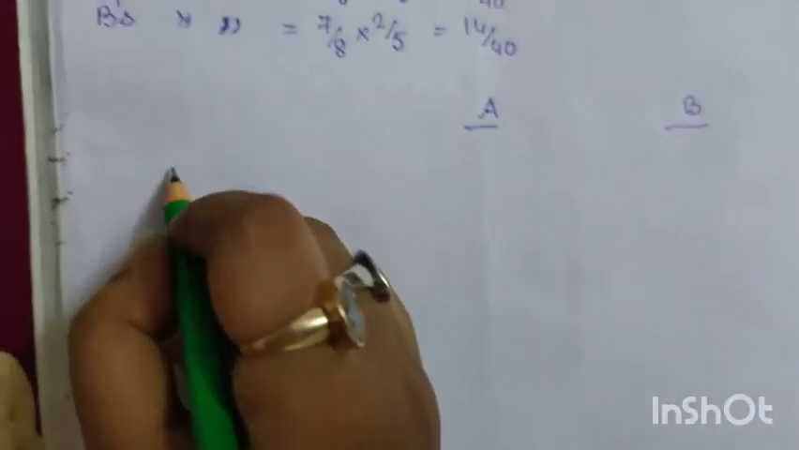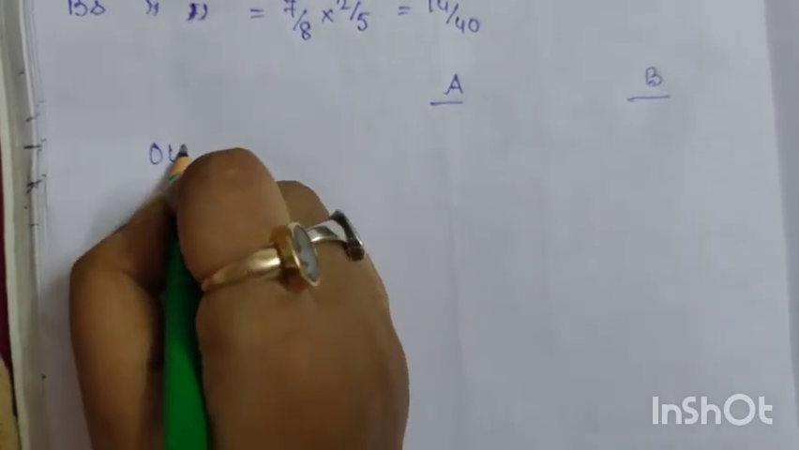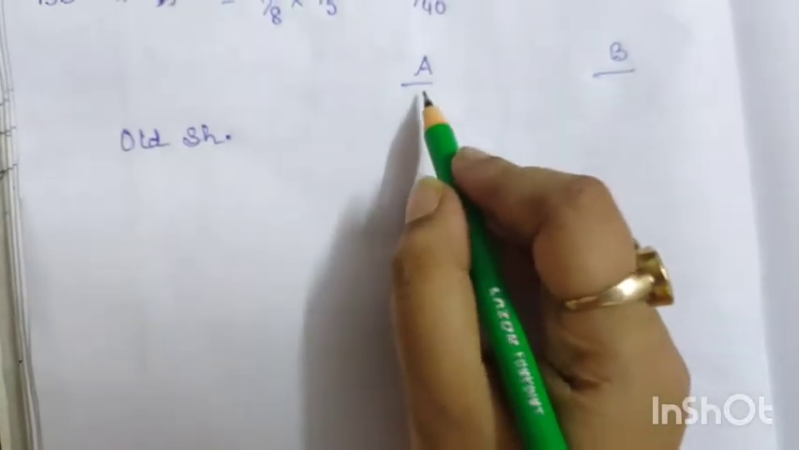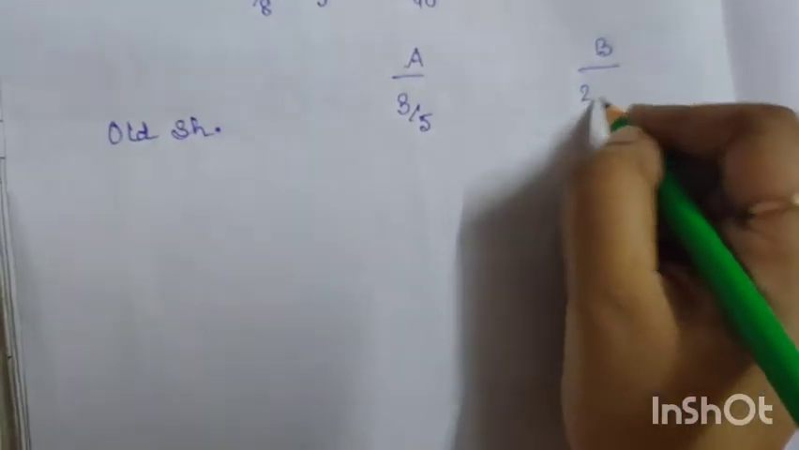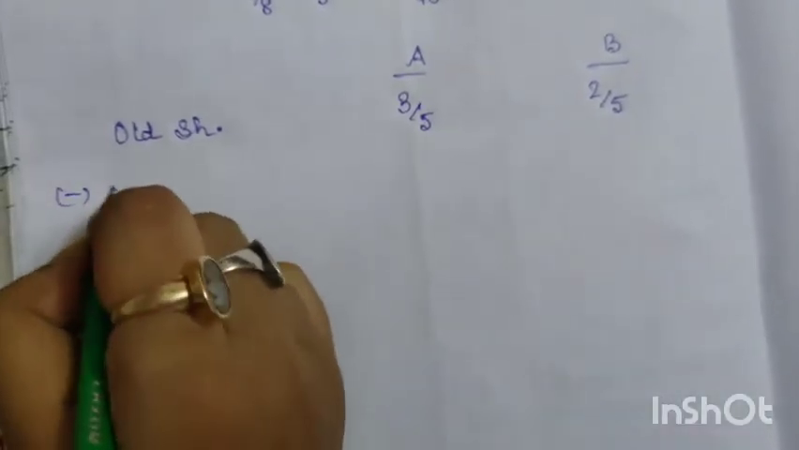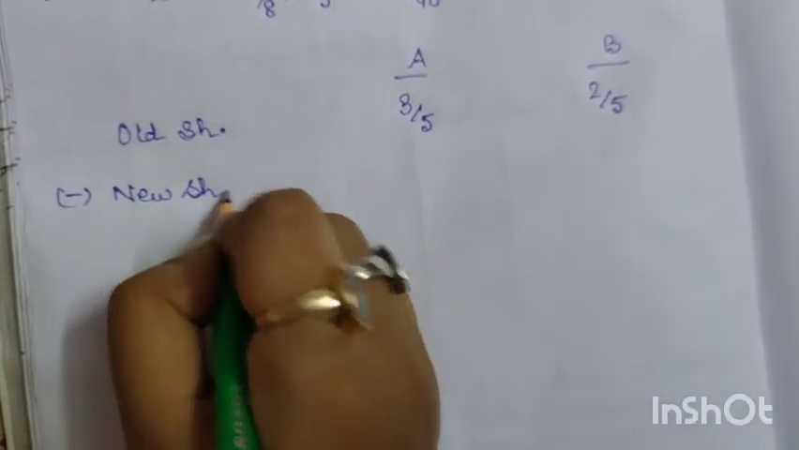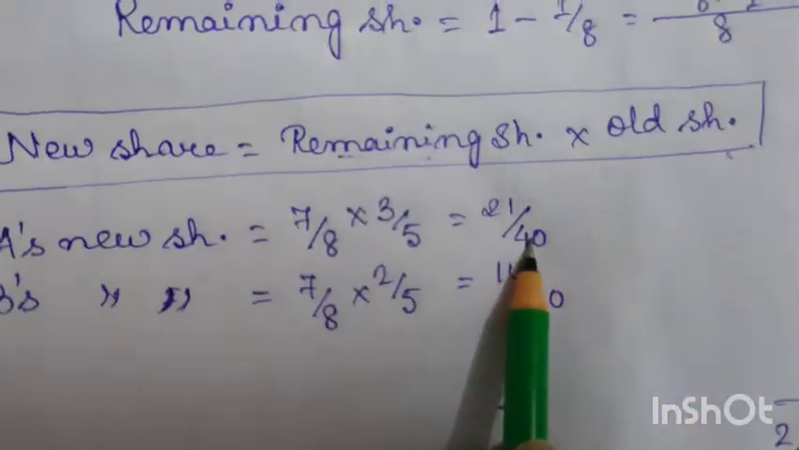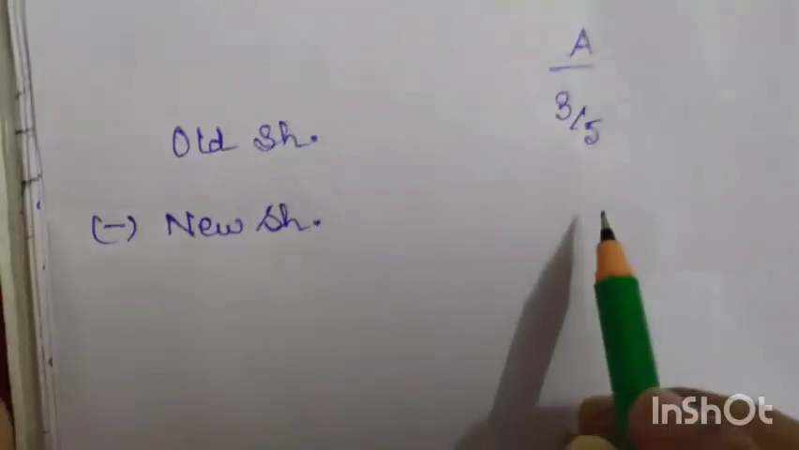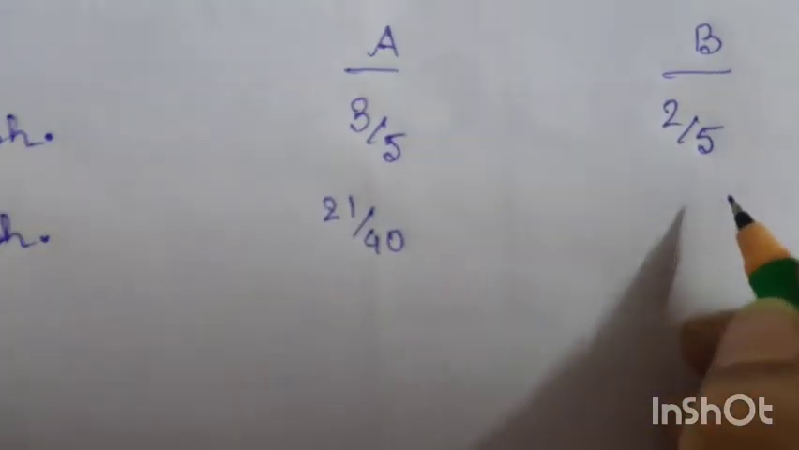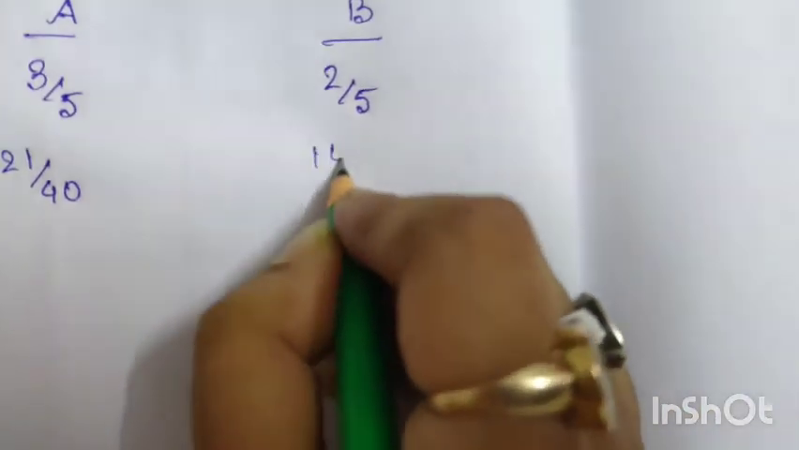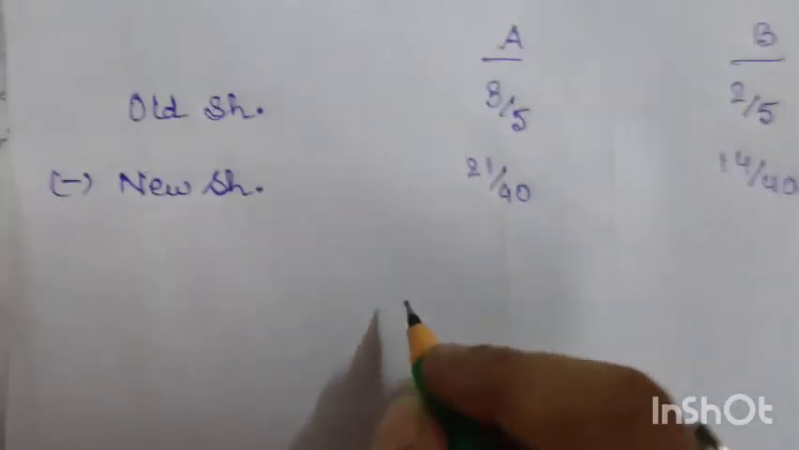So we have to calculate sacrificing ratio for A and B. Now as per the formula, sacrificing ratio is old share minus new share. Old share of A is 3/5 and for B is 2/5. New share we got 21/40 for A and for B it is 14/40. So here we can write 21/40 and here we will write 14/40.